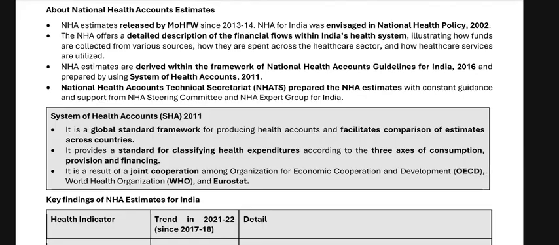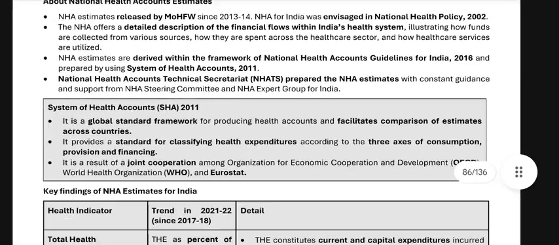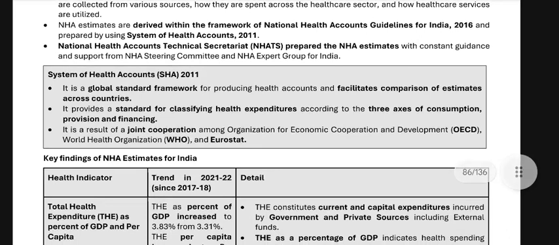It provides a standard for classifying health expenditures according to the three axes of consumption, professions and financing. It is a result of a joint cooperation among organizations for economic cooperation and development: OECD, World Health Organization, and Eurostat.